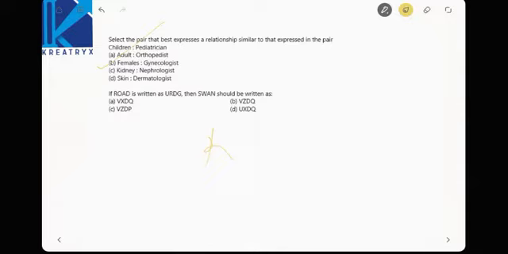If road is written as URDG, what is road? You have seen similar questions previously, right? Road, this is a GATE 2013 question. URDG. Now what is the gap between R and U? S, T, two letters. O and R, Q and R, one. Am I right? M, N, O, P, Q, R, two letters. A and D, B, C, two. D and G, two. So the similar thing.